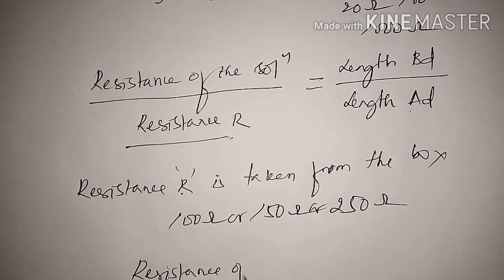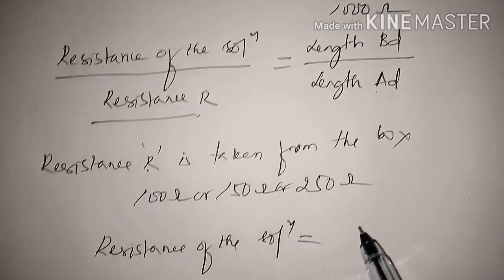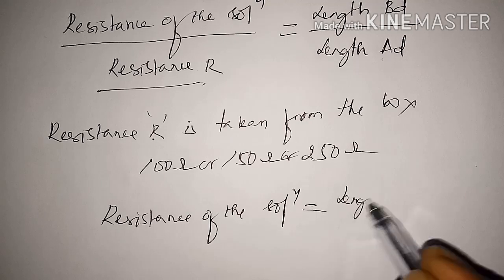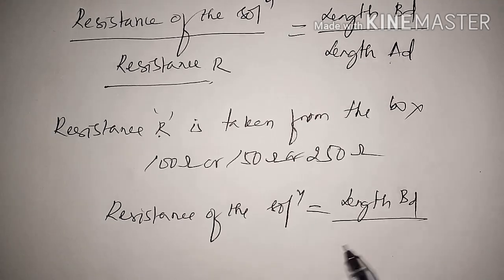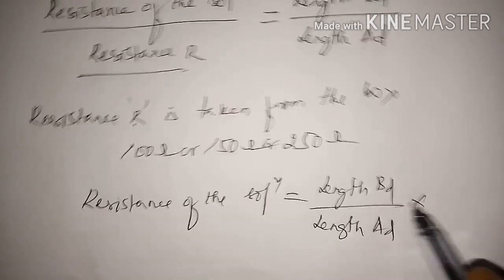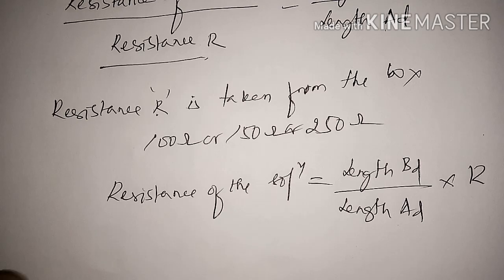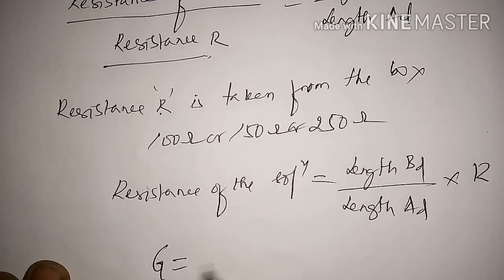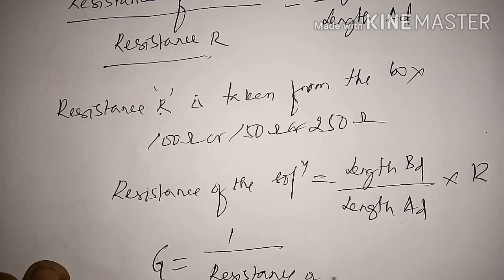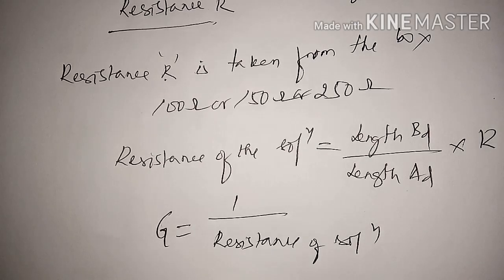The resistance of the solution is equal to the length BD over the length AD, into R. So we get the resistance of the solution, and we know that G is equal to 1 over the resistance of the solution.